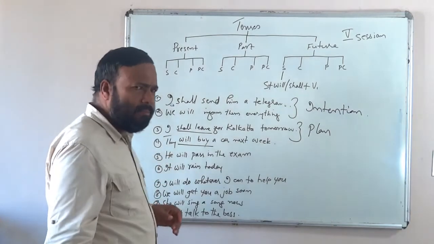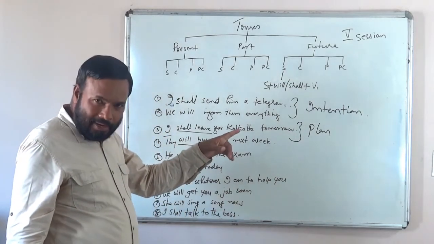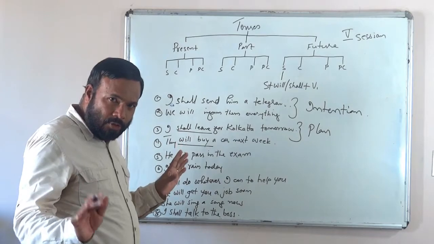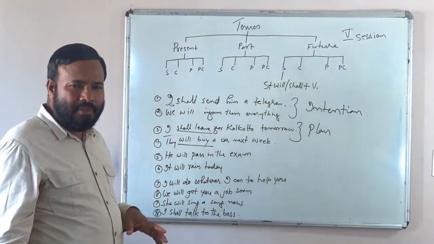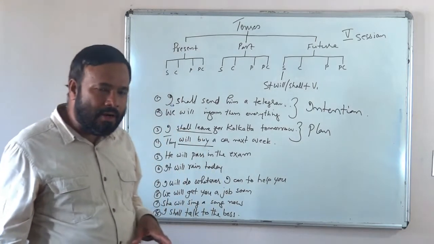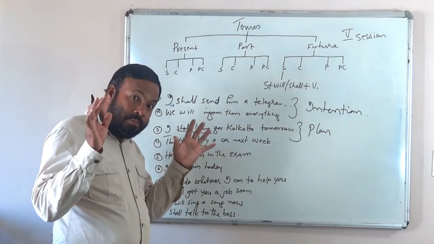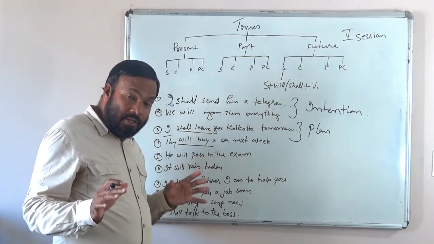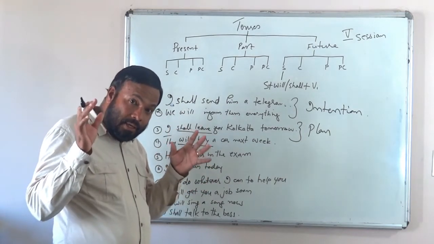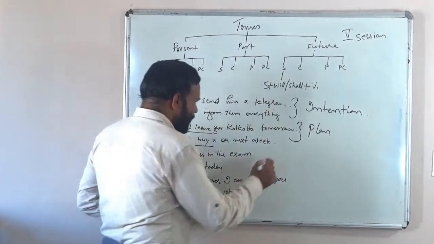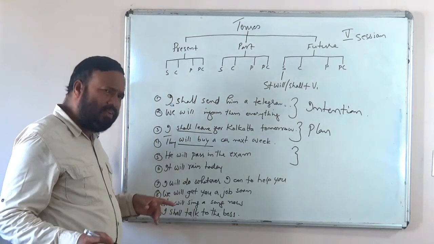Let us see the next two. He will pass in the exam. When we say he will pass in the exam, does it show any plan, any intention? No. He will pass in the exam. It will rain today. What does it show? The assumption of the speaker. The speaker is thinking and coming to a conclusion. So, what does the speaker express here in these two sentences? He will pass in the exam.